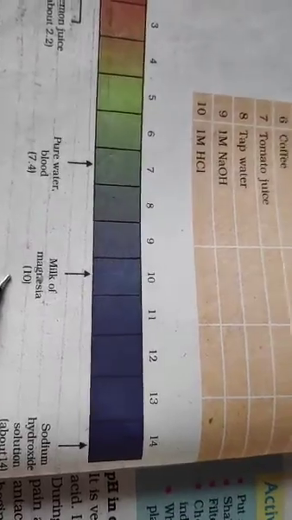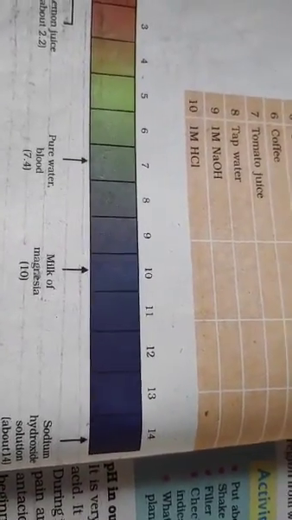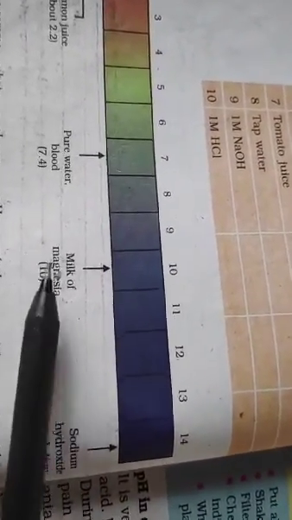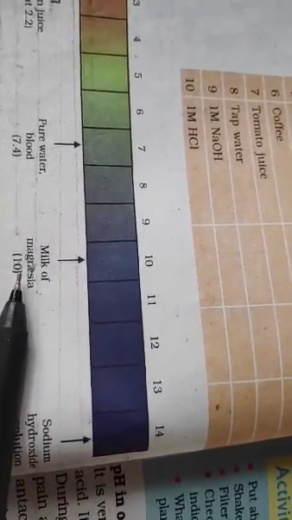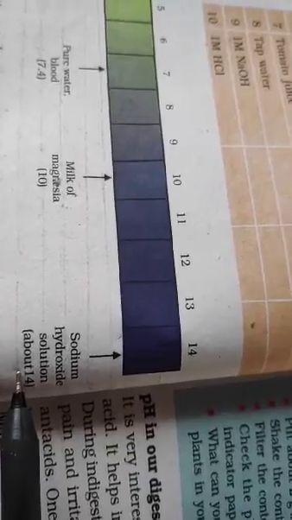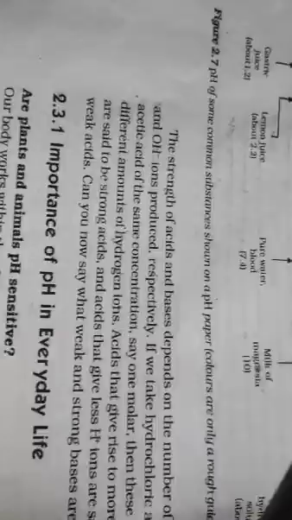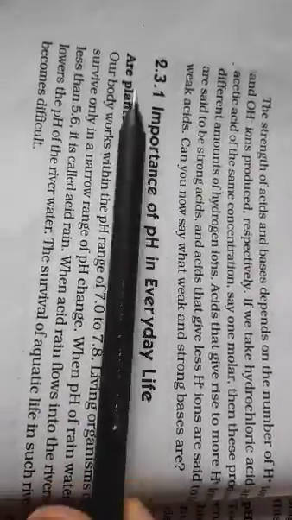Milk of magnesia is actually a medicine which is used to combat acidity. I'll explain it just now. Sodium hydroxide is highly basic, a very strong base, so its value goes to 40. The pH value will read 40 and the pH paper color will change towards dark blue. Clear? Okay.